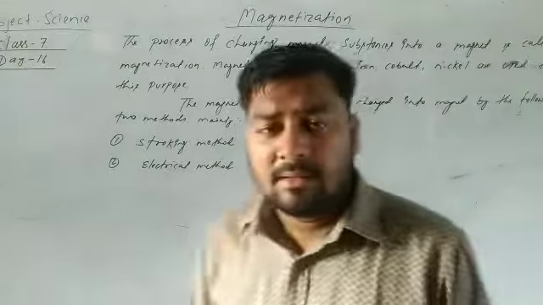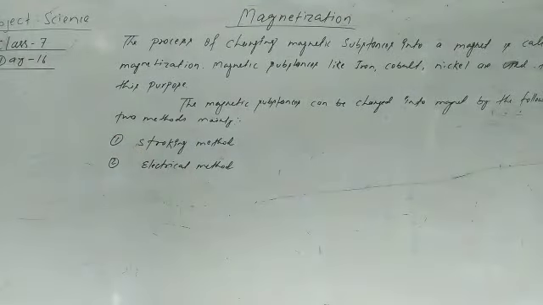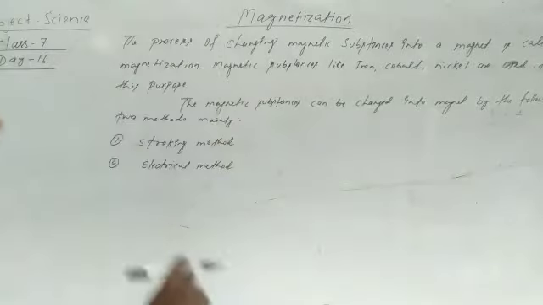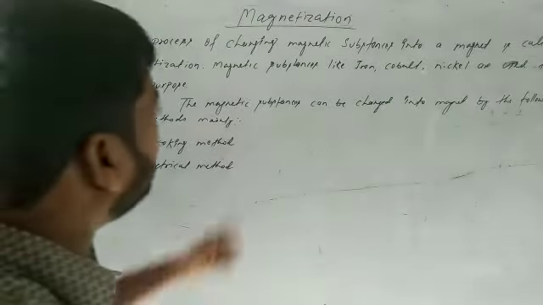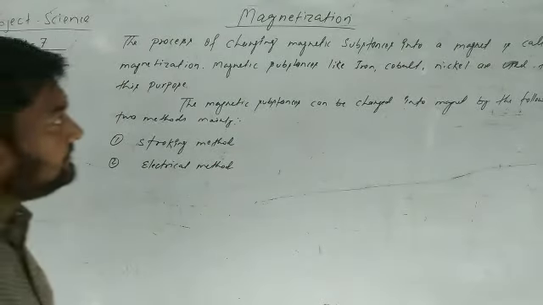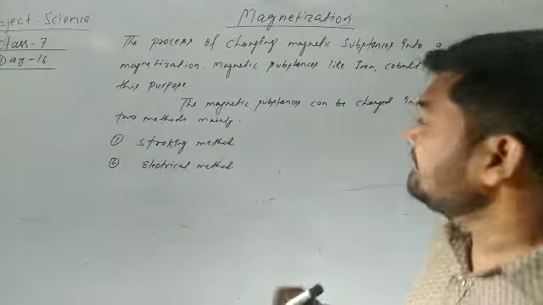Today, this is the 16th class of class 7 students. So we are on the topic magnetization.